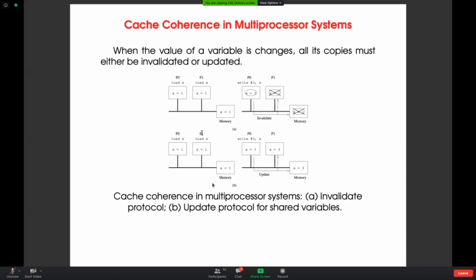For example, P0 wants to modify its x value many times, probably 100 times, but P1 only wanted the value initially, not later. In the second protocol, every time P0 modifies its x value, whether P1 requires it or not, it keeps on pumping the value onto the bus, onto the network, so that all the values are updated.